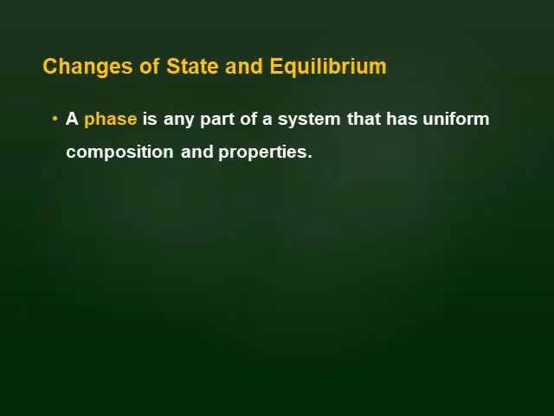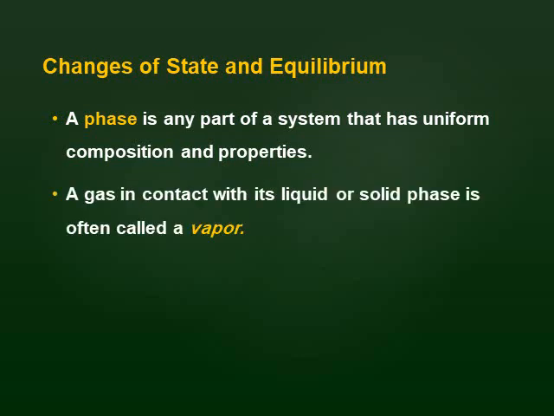A change of state and equilibrium. First, what's a phase? A phase is any part of a system that has uniform composition and properties. It's equal to state. We can say liquid state or liquid phase, gas state or gas phase, solid state or solid phase. A gas in contact with its liquid or solid phase is called vapor. So vapor is a gas in contact with a liquid or a solid, like the gas state of water while boiling, which is called water vapor.